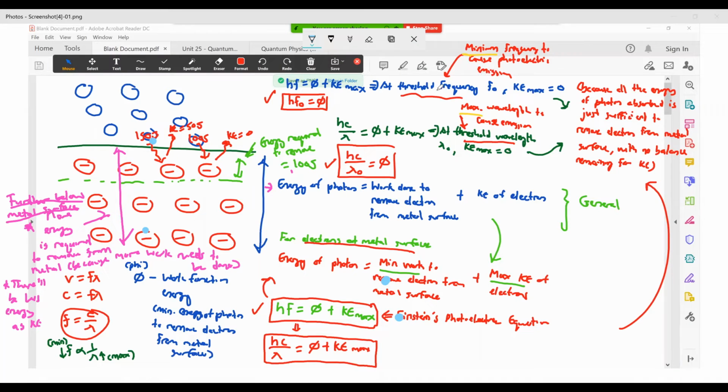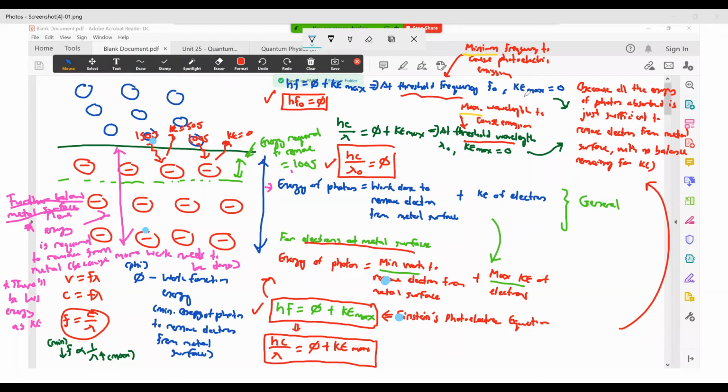I told you just now, for emission of electrons to occur from your metal surface when exposed to EM radiation, there has to be a minimum frequency of your photon. What is that minimum frequency? We call it the threshold frequency, f0.